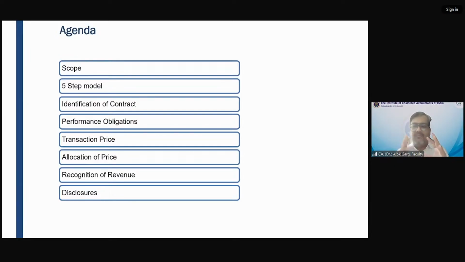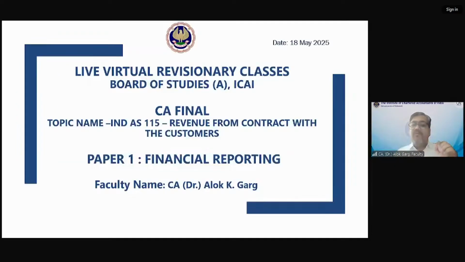Friends, this Ind AS 115, the title is revenue from contract with the customers. It means when you are earning a revenue, and what is meant by revenue? Revenue is an item which is generated from the ordinary activity of the entity, right? And when you enter into a contract with the customer, and who is the customer? Customer is a party who is receiving goods and services which are the output in the ordinary activity of the entity, right? So this is the meaning of customer.